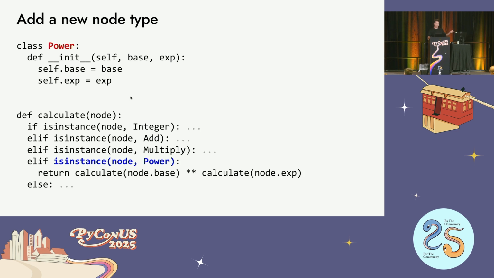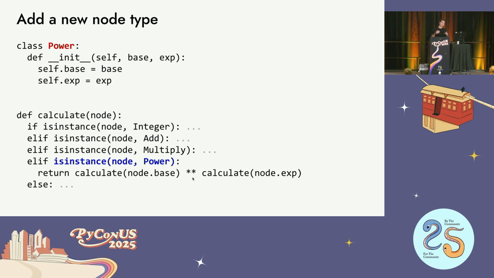We create a new class to contain the data, which includes the base and the exponent. Pretty easy. But then in the calculate function, we have to add another entry for this power function. We need another isinstance check, and that isinstance check needs to do the actual operation to apply the calculation. For a couple of different objects and operation types, this is fine. But over time, this is just going to get longer and longer and longer.